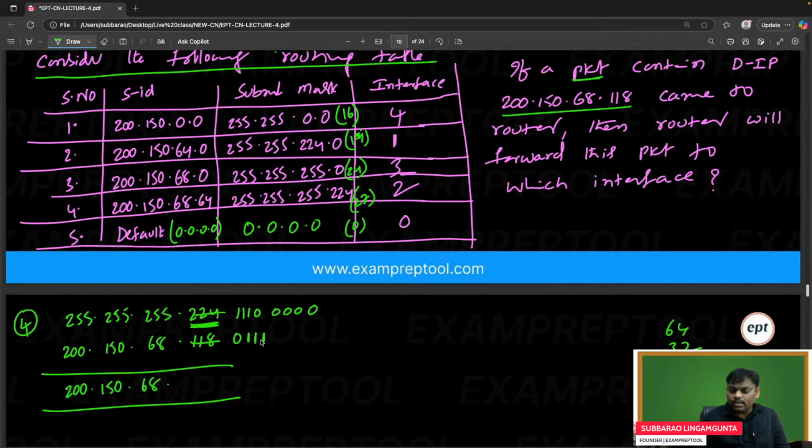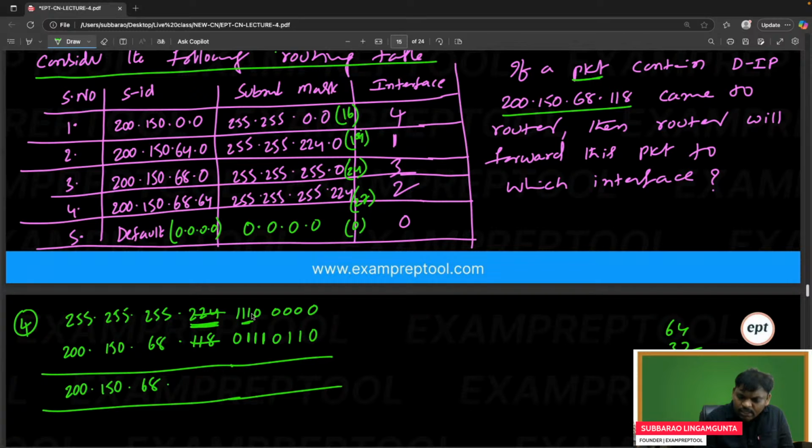What about 8? No, 8 is not needed, because only 6 is required: 0110. 6 means 110. Yeah, perfect.